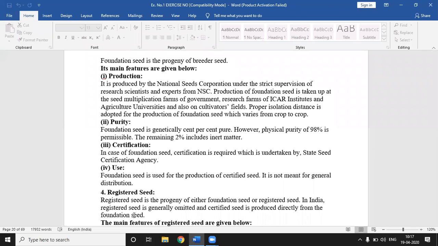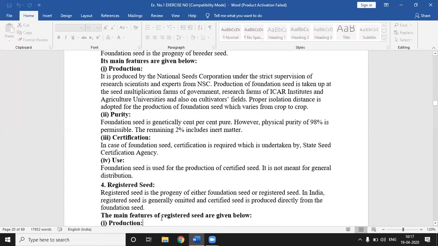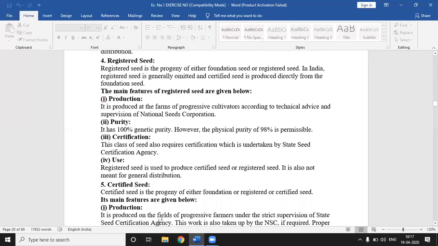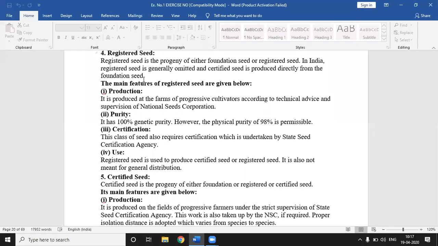The registered seed is the progeny of either foundation seed or registered seed. In India, registered seed is generally omitted or not used, and certified seed is produced directly from the foundation seed. But the registered seed we write in the exam, from the exam point of view, it is important. The main features of registered seed: first, production of registered seed. It is produced at the farm of progressive cultivators according to the technical advice and supervision of National Seed Corporation.